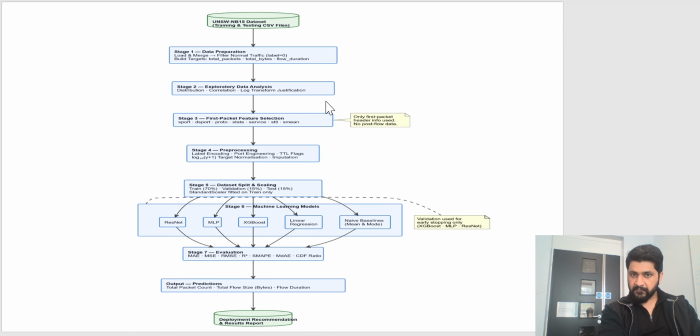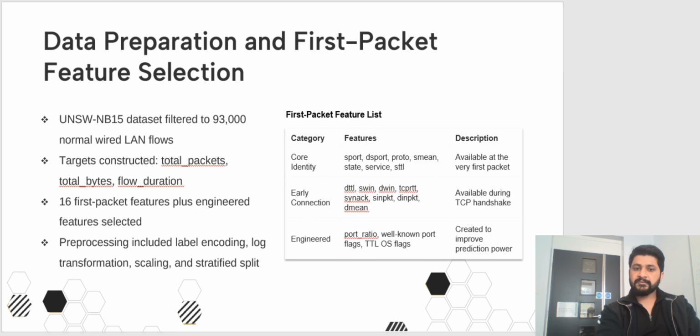The key point here is a first packet constraint, meaning the model only uses features available at the moment the first packet arrives. This ensures there is no data leakage and makes the system realistic for real-time use. The next step is data preparation and first packet feature selection.